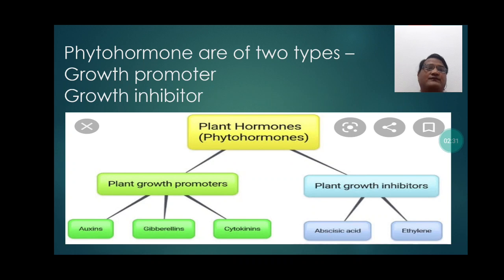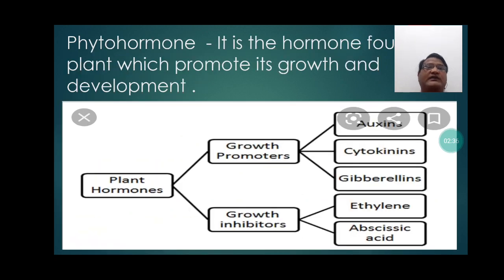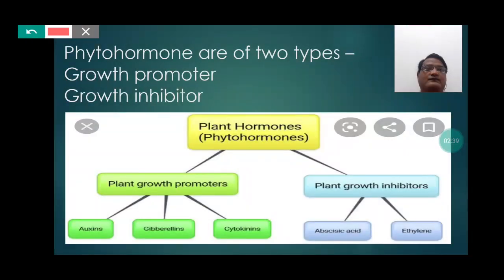Growth promoters are the category of phytohormones which encourage or increase the growth of the plants, whereas growth inhibitors are those type of phytohormone which decrease the growth of the plant.